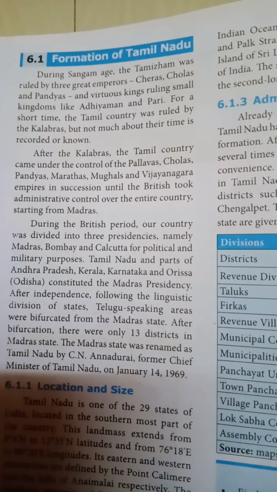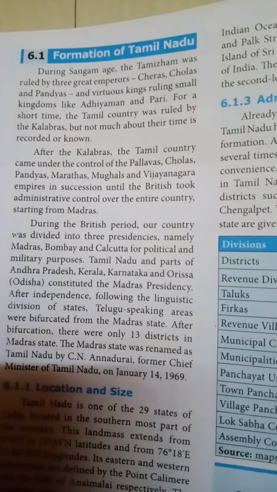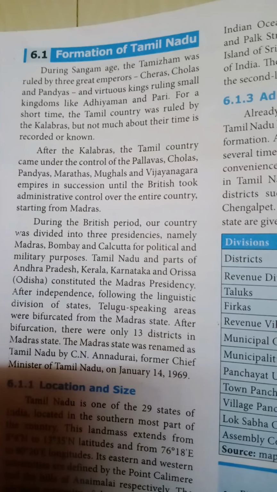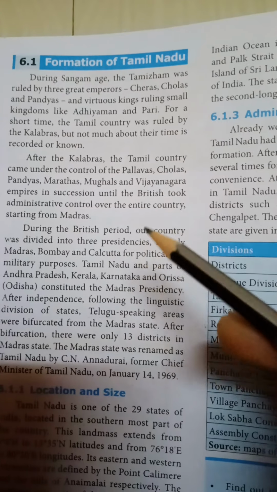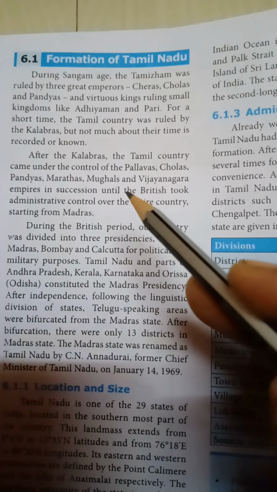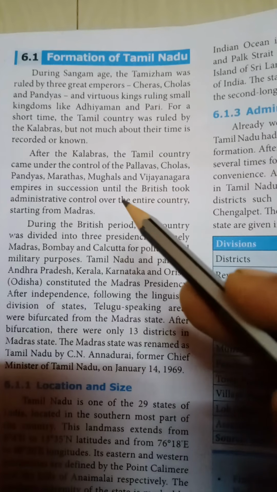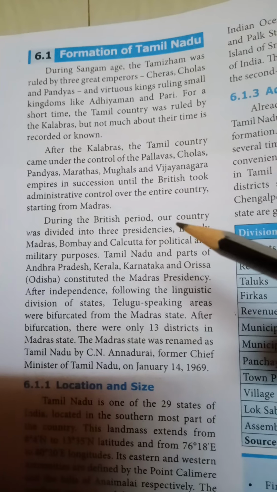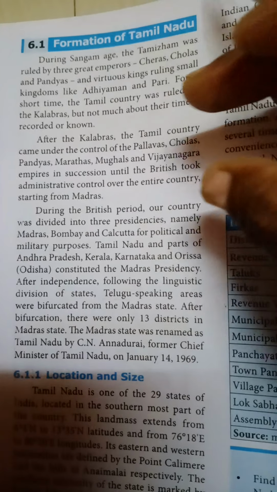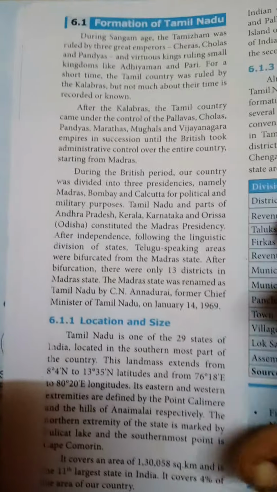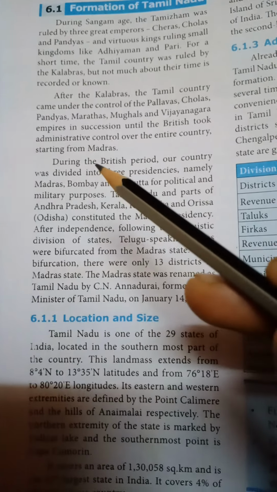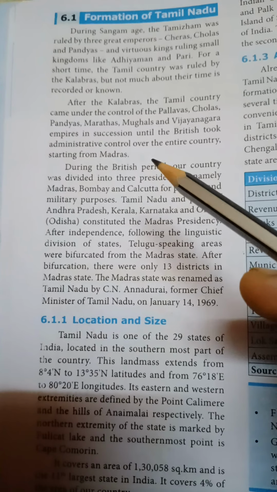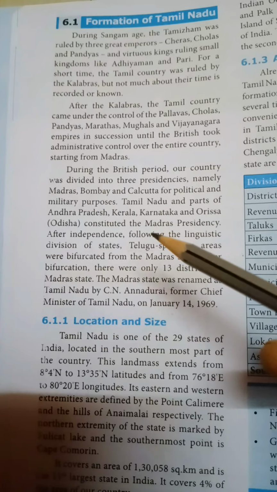So up to when the British entered India, captured India and administered the country, these kings ruled our country: Pallavas, Cholas, Pandyas, Marathas, Mughals and Vijayanagara empires. After that, who controlled Tamil Nadu and the entire country? The British. Are you clear about the second para? Come to the third paragraph of the formation of Tamil Nadu. Who came to control our state? The British, already told in the second paragraph.